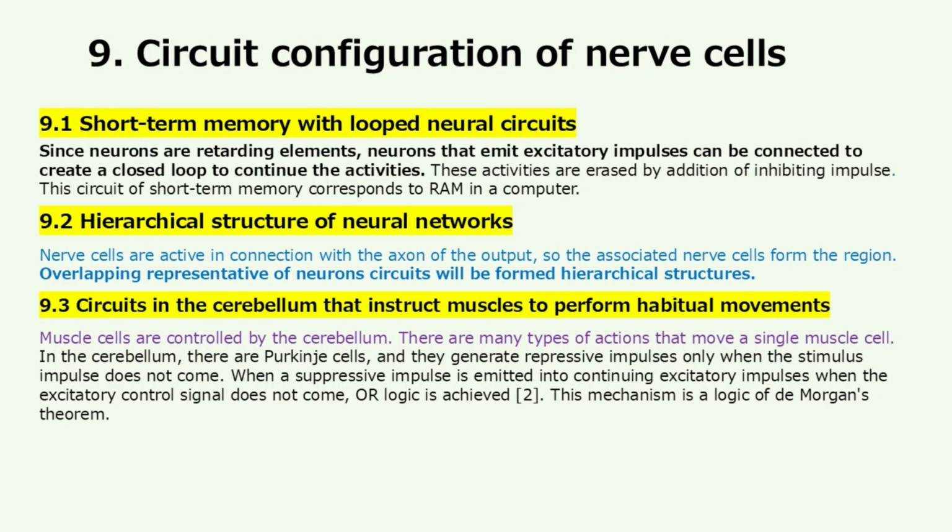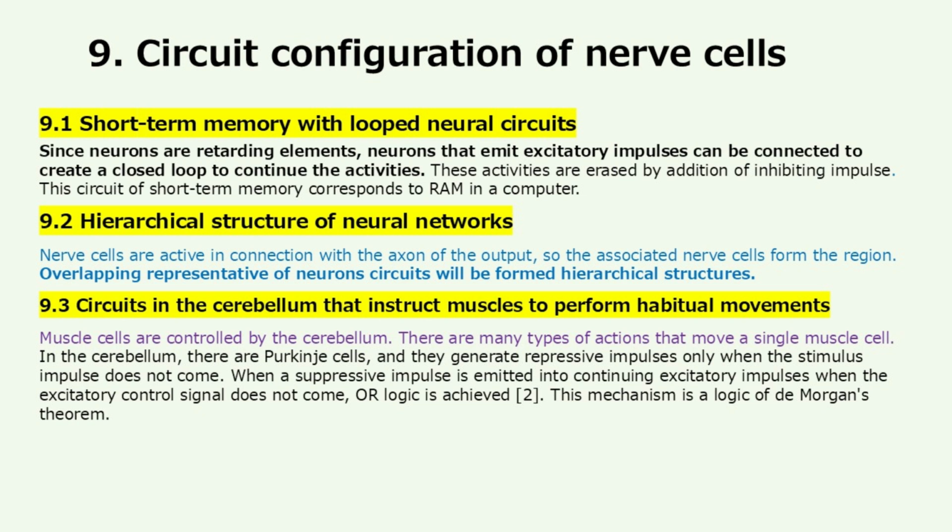Circuit configuration of nerve cells. Short-term memory with loop neural circuits. Since neurons are retarding elements, neurons that emit excitatory impulses can be connected to create a closed loop to continue the activities. These activities are erased by the addition of an inhibiting impulse. This circuit of short-term memory corresponds to RAM in a computer.